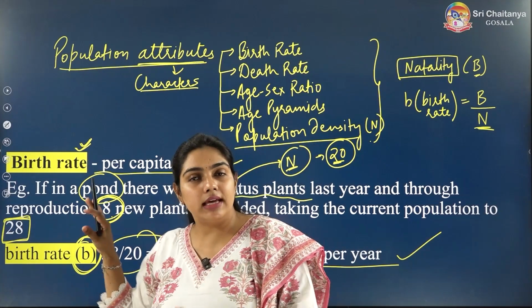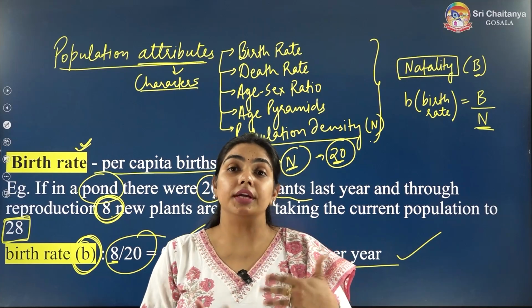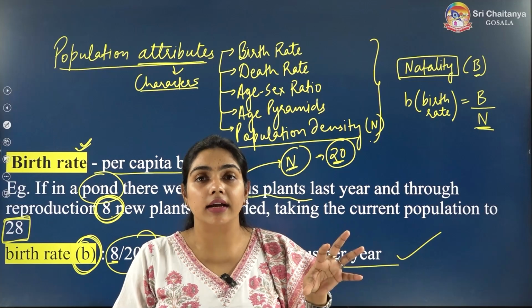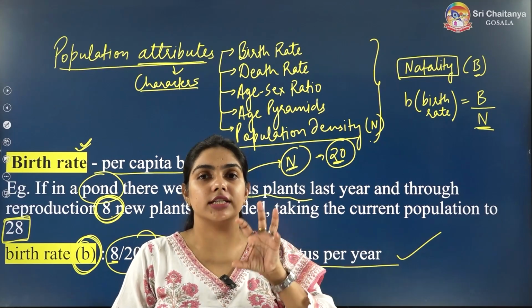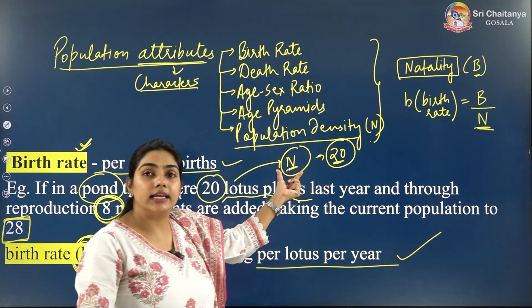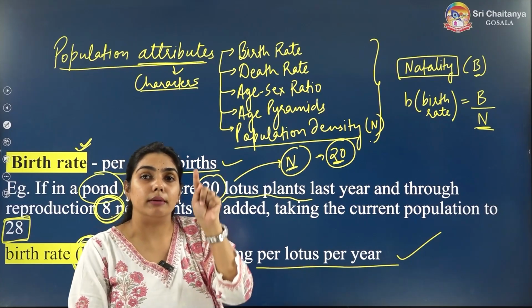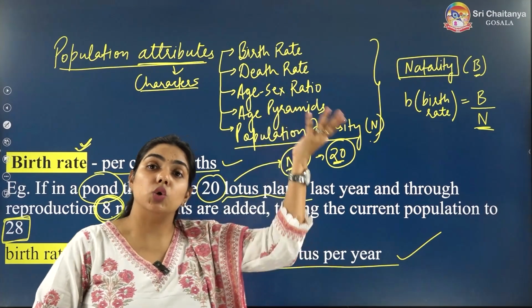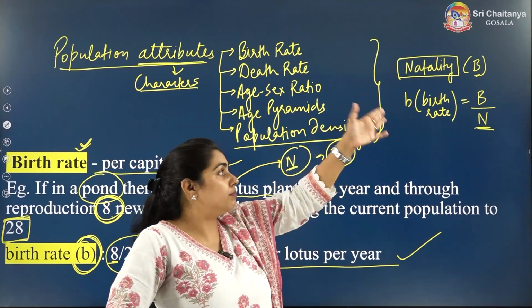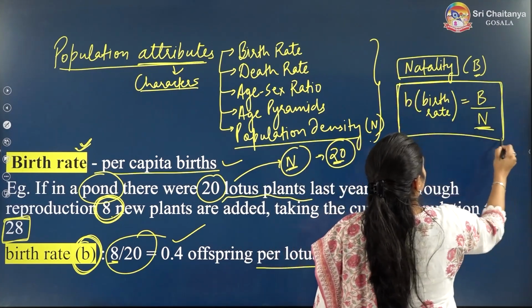Okay. So with the help of the example, I hope you have understood what is birth rate and how you can calculate it. You need to know only two things mainly: how many total number of births took place and what is the original population size. Original population size or population density, we designate it as N. The birth rate is designated as small b, whereas total number of births can be called natality, which is designated as capital B. So we have got this formula. By this formula you can easily calculate the birth rate.